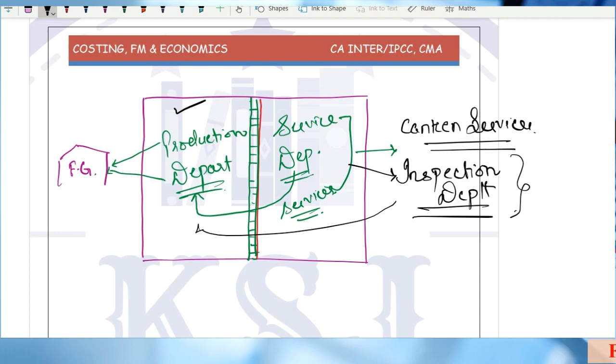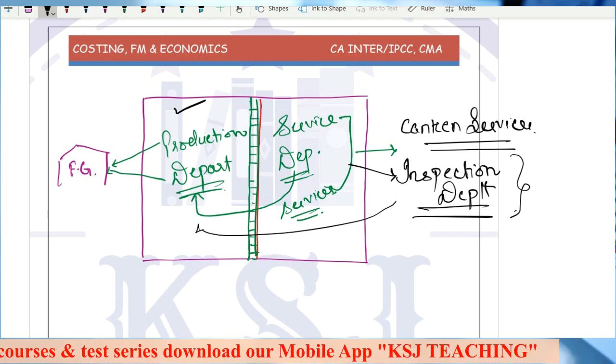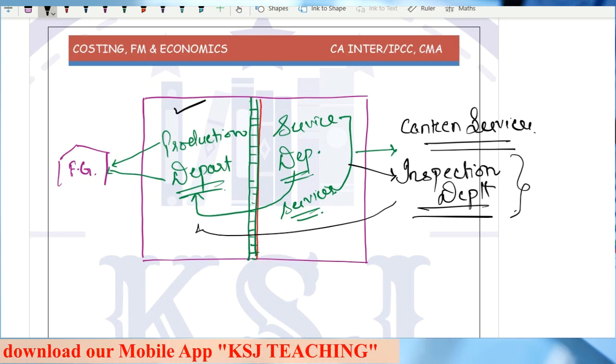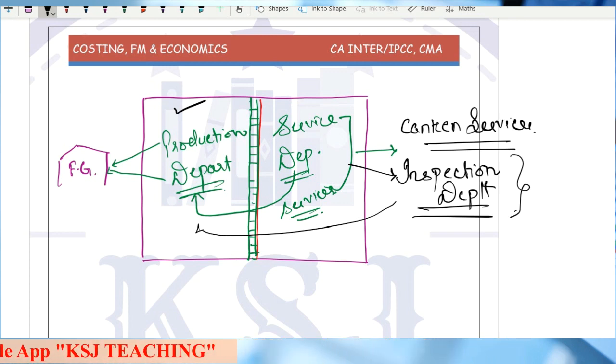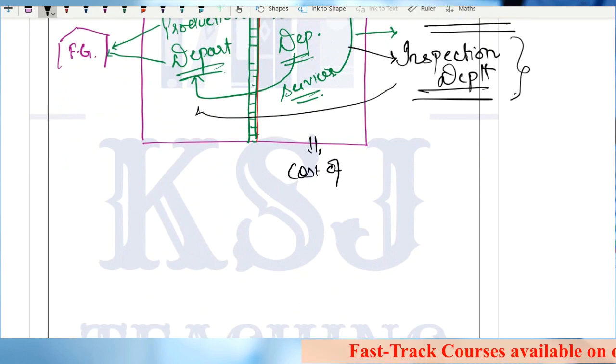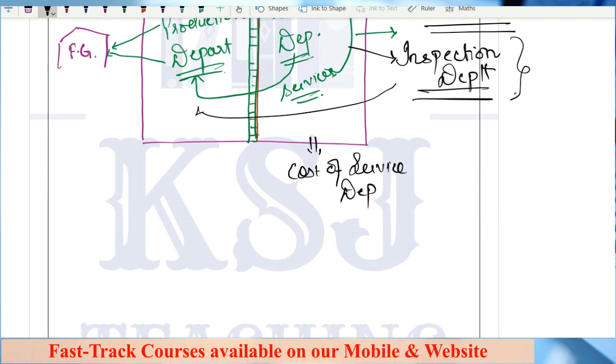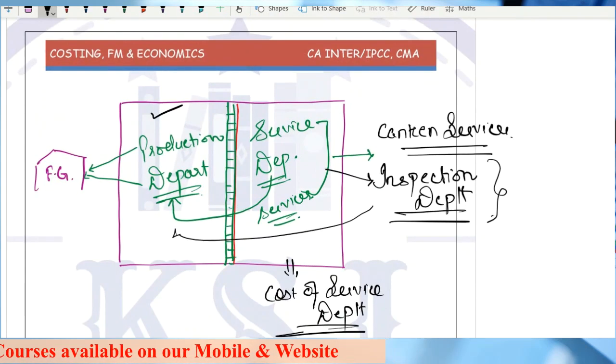Now, why are we dividing these departments? We have understood that there are two departments in any factory, one is production, one is service department. Why is this bifurcation done? Whatever is the cost of service department, there will be a cost in the canteen services.